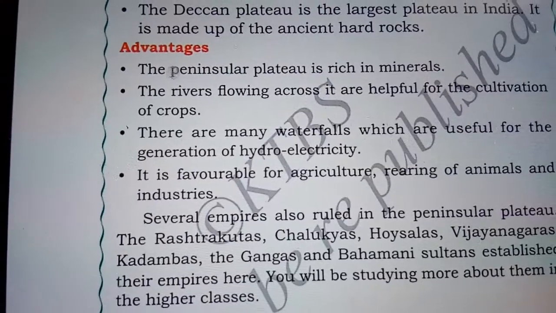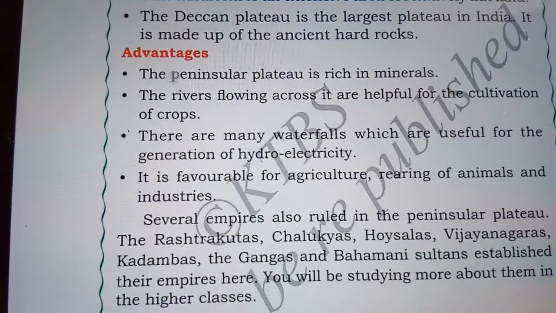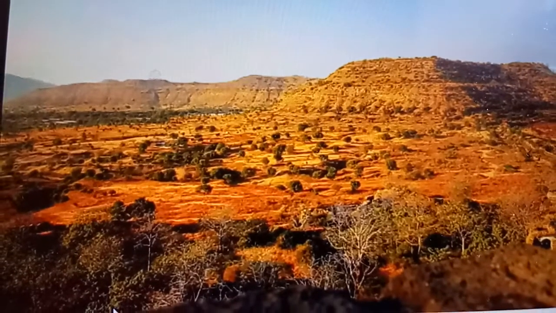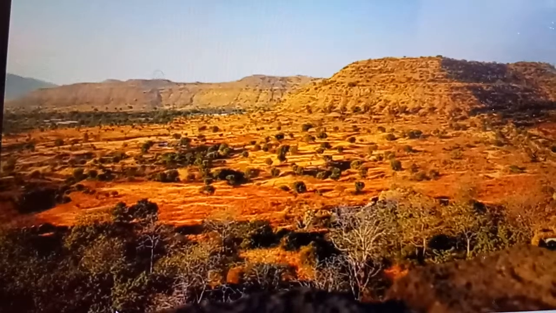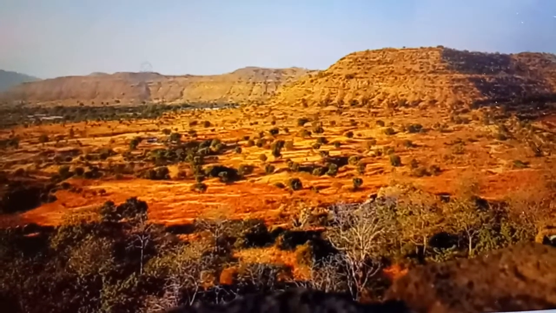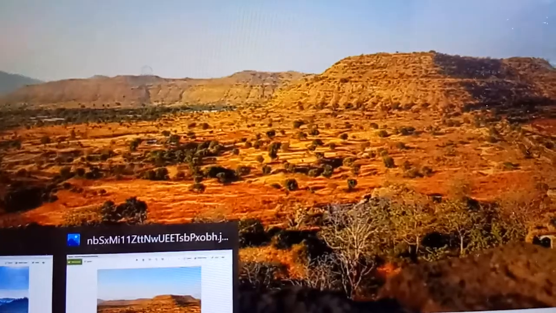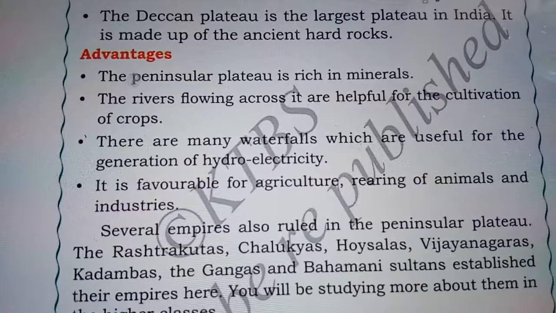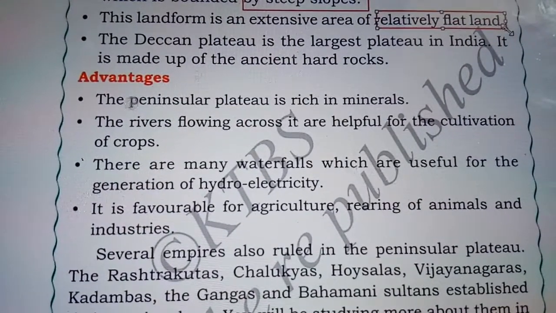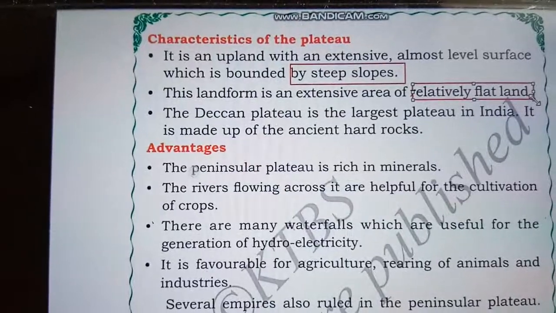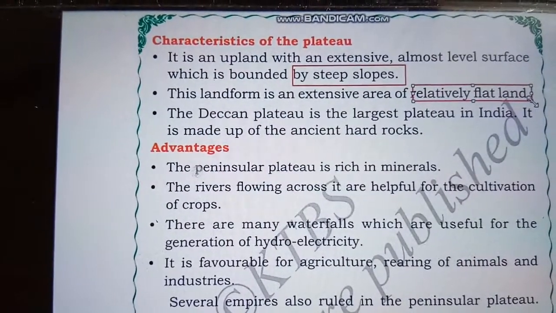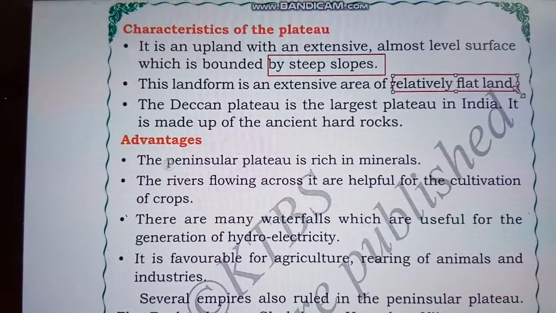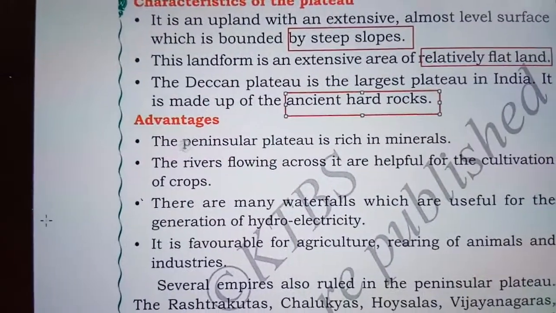Next, let us learn about the characteristics of the plateau. This is a typical example of the landforms formed in the Deccan Plateau and Malwa Plateau. The Peninsular Plateau looks like this. This landform is an extensive area of relatively flat land. The Deccan Plateau is the largest plateau in India. It is made up of ancient hard rocks.